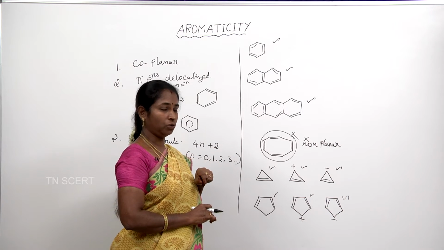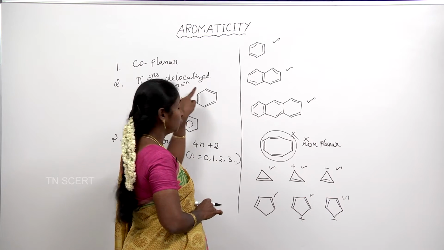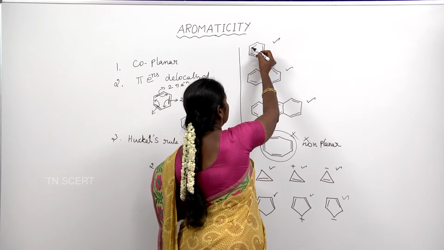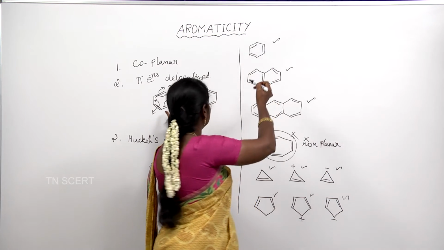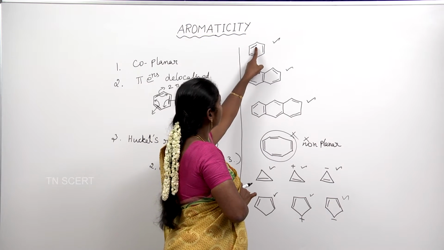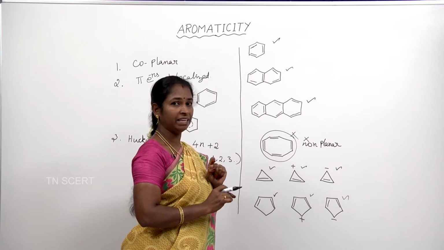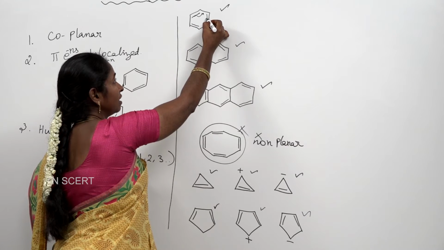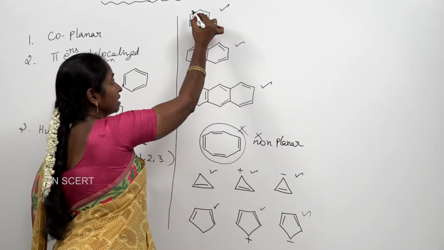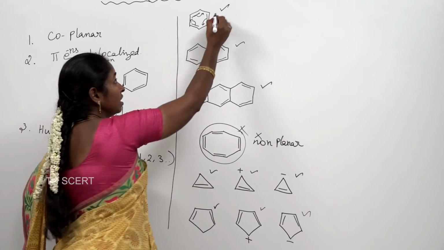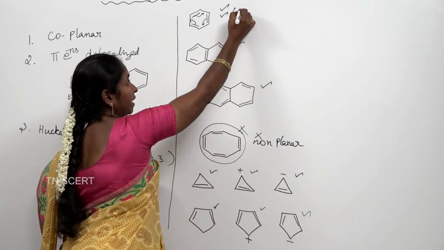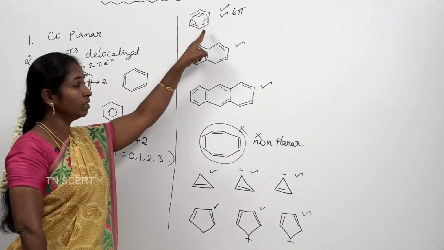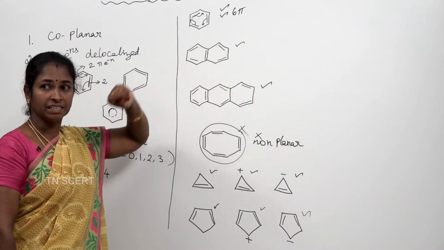Now, come to the second rule. Pi electrons should be completely delocalized. We already studied about this benzene here. It has 3 pi bonds, that is 6 pi electrons, which are completely delocalized. This can be delocalized here, this can be here, and this can be here. So, the second rule is satisfied by this benzene.